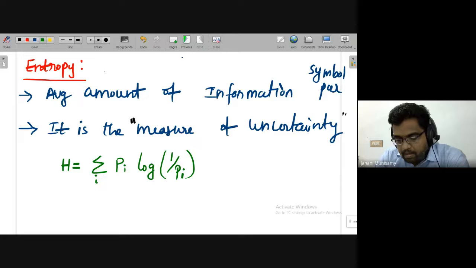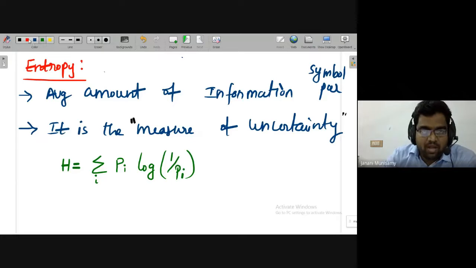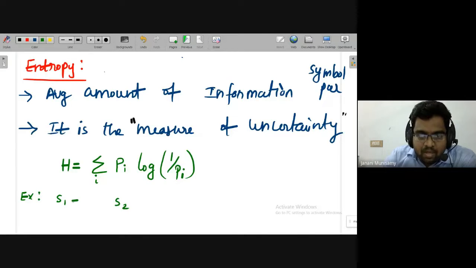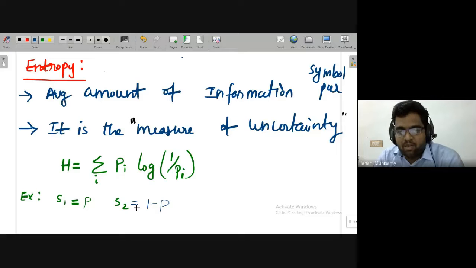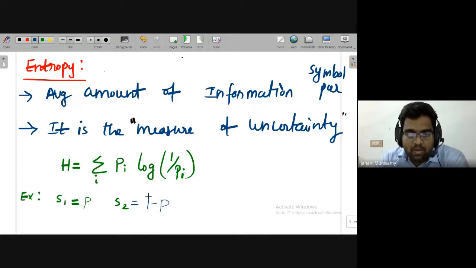So now, in the beginning, say I am having two symbols in a particular system, S1 and S2. If I define the probability of occurrence of symbol 1 as P, definitely the probability of occurrence of symbol 2 will be 1 minus P, because the total probability is always 1. So in a particular sample space, for event 1 or symbol 1, the probability of occurrence is P. For symbol 2, the probability of occurrence is 1 minus P.